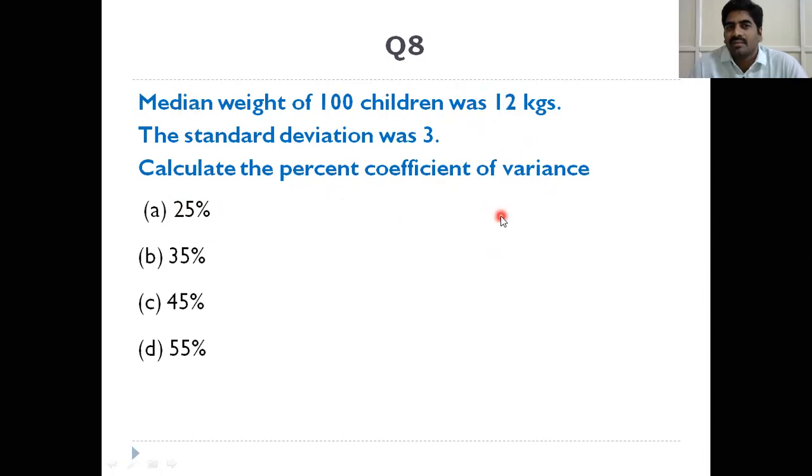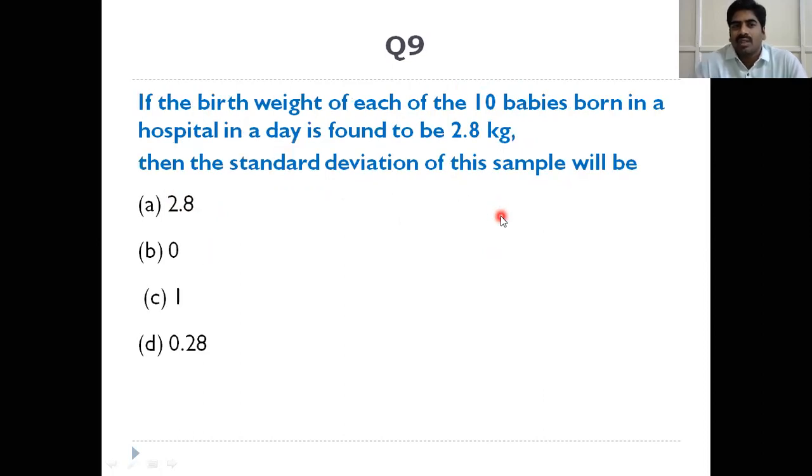Next. If the birth weight of each of the 10 babies born in a hospital in a day is found to be 2.8 kg, then the standard deviation of the sample will be? All 10 babies weigh 2.8 kg, so there is no deviation.